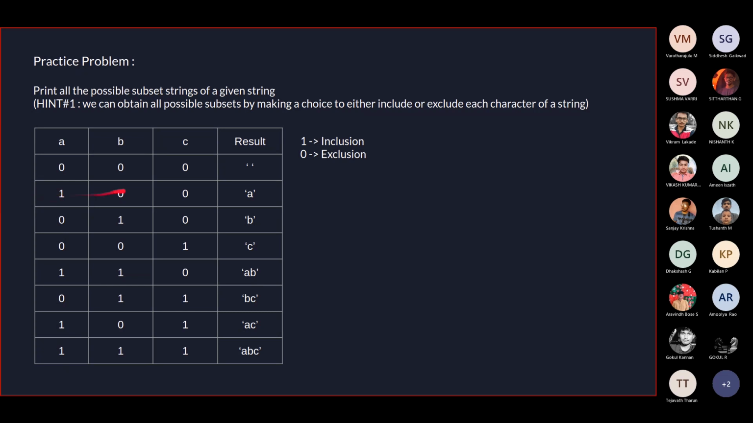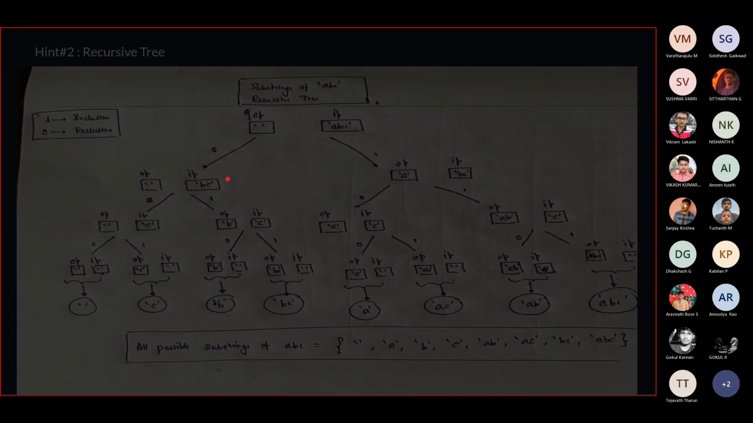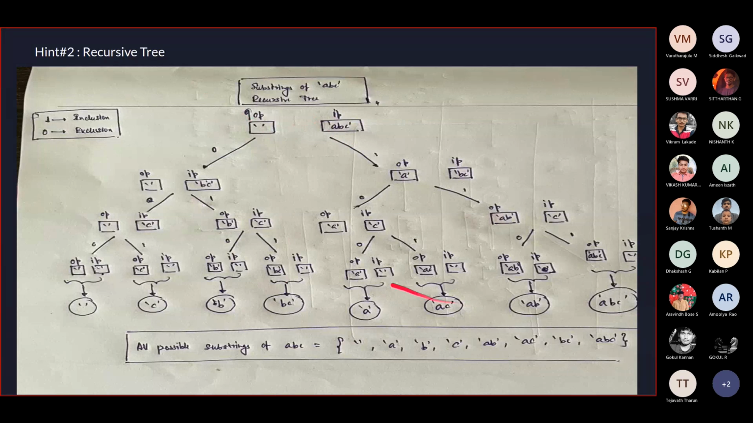In computer science, this is something known as a one-hot encoding. So this is just something to give you a basic idea of how it works. And another hint which I have provided is a recursive tree regarding the same thing, with the output over here and the input over here, just for better clarity.